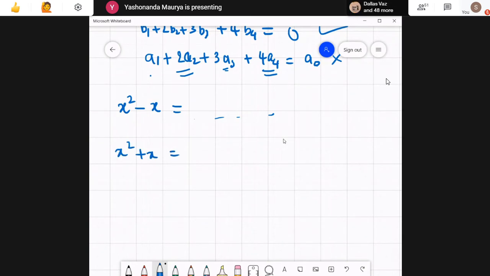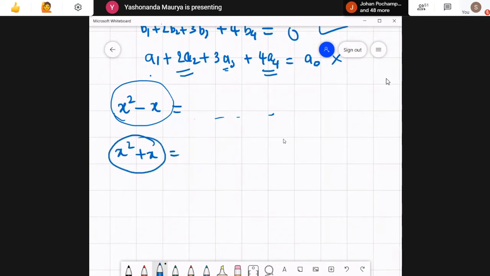Okay, now in this case we were supposed to find the Fourier series for each of these functions that have been written. Okay, now note that, see over here, what about this function, is it even or odd?